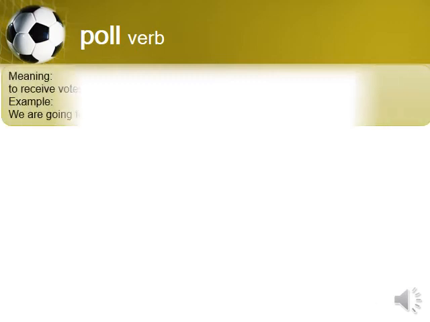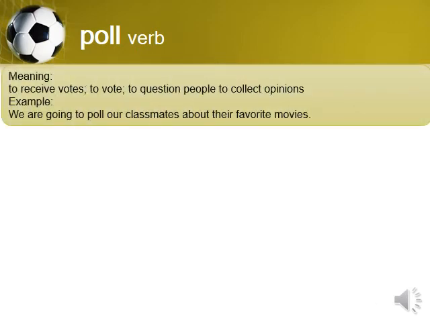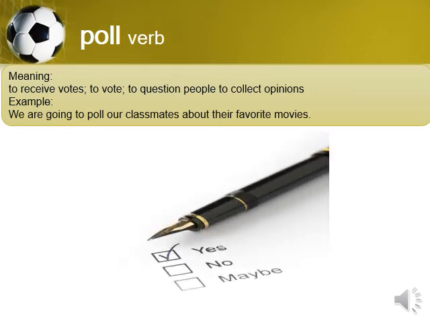Poll is a verb. It means to receive votes or to vote or to question people to collect opinions. So we are going to poll our classmates about their favorite movies. So it's something like a survey, but you're going to choose yes or no.